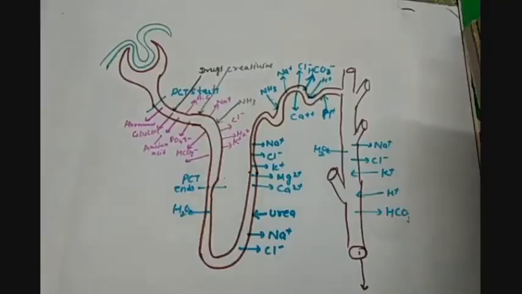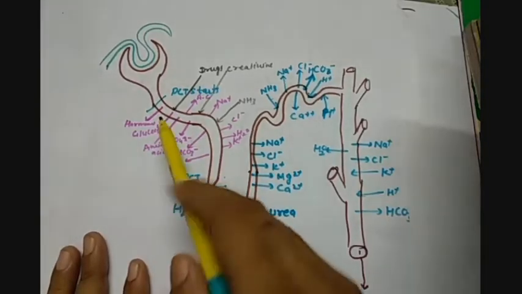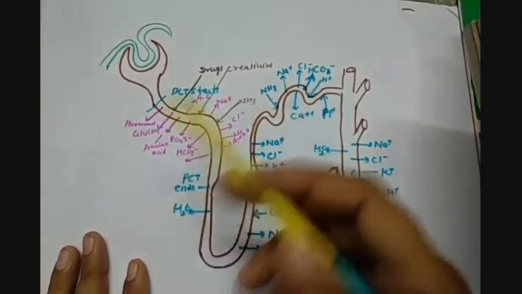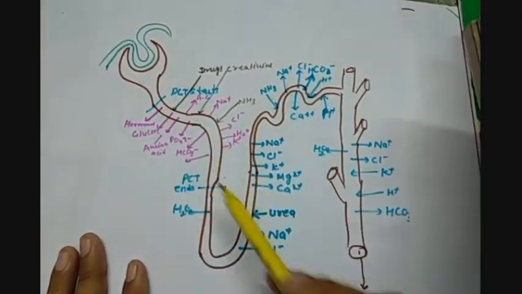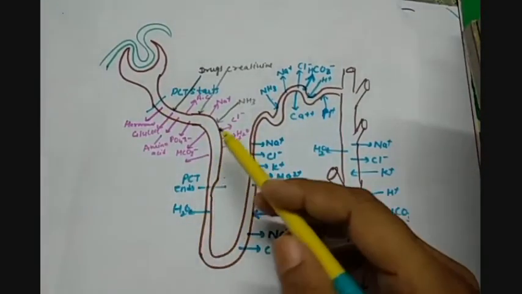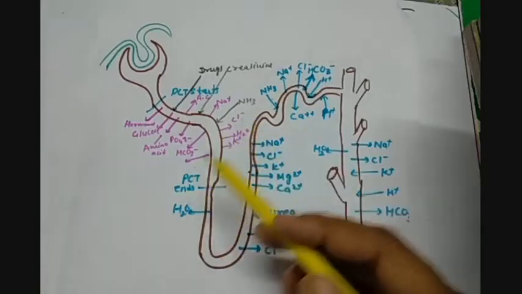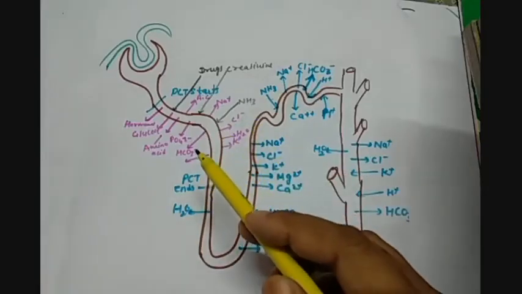Now let us understand all these three steps here in this diagram. You can take a screenshot of this diagram and make it in your notebook, so that it will be helpful to know in which portion which activities are happening inside the nephron. Here, instead of making the PCTs and DCTs more convoluted, I have shown them straight so that the reabsorption and secretion by the tubules can be shown easily.